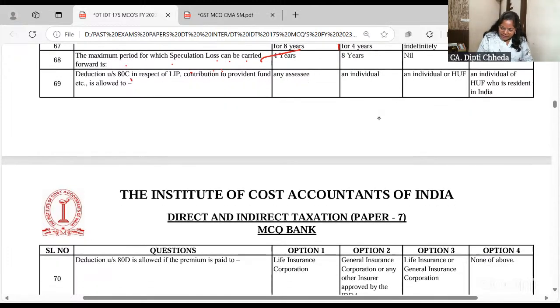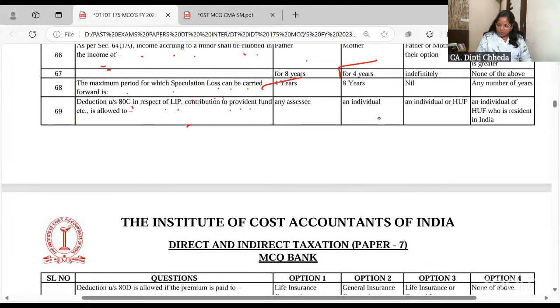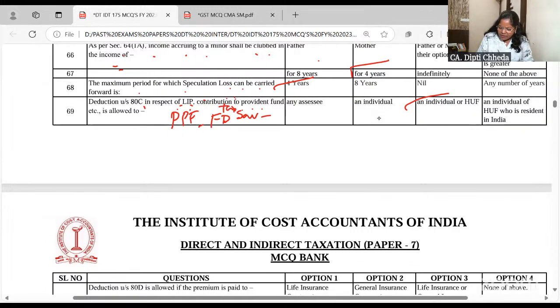80C, in respect of LIP, the contribution to PF is allowed only for individual or individual and HUF. Both. You can pay PPF, LIC, LIP is life insurance premium. So PPF, LIC, you can pay for individual and HUF. Very important add-on you can write here. Tax saving FDs when you make, you have to do it in the name only of the individual assessee. If I do tax saving FDs in the name of my husband or my son, I will not get the deduction.